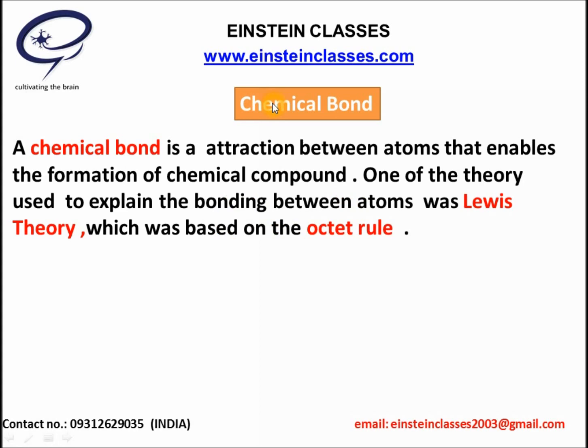Now the first question which will arise in our mind is how chemical bond formation takes place. As we have seen in the formation of the water molecule, two H atoms are attracted toward the O atom to form the water molecule. So this attraction between atoms leads to the formation of the water molecule. Now we define the chemical bond. It is simply the attraction between the atoms that enables the formation of a chemical compound.